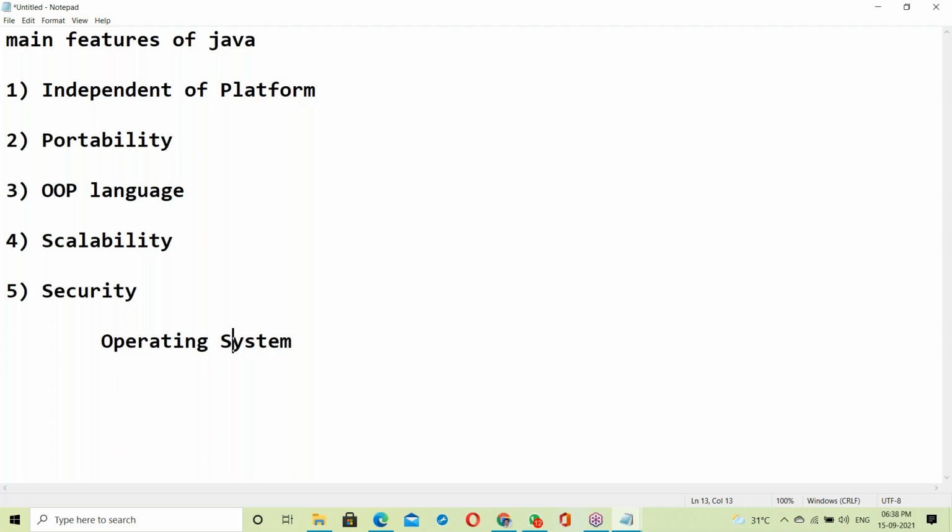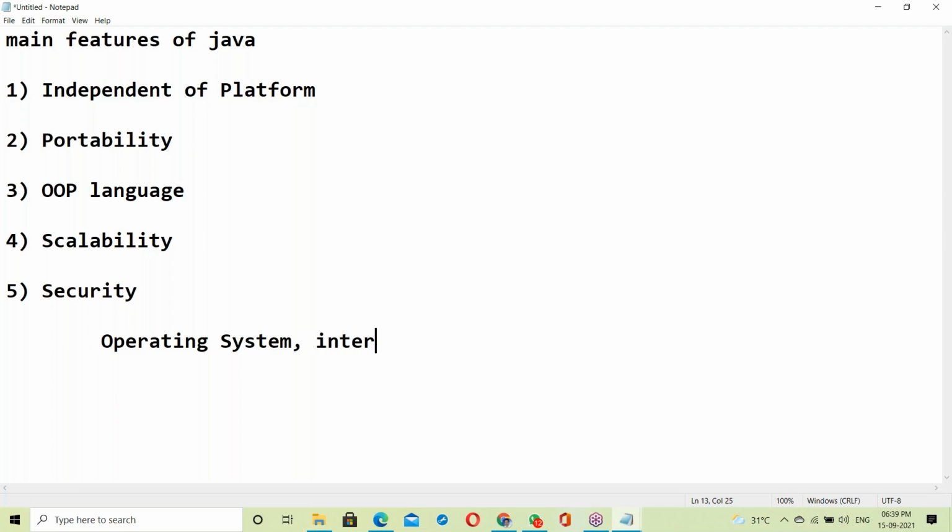Java is independent of OS; how? For that purpose, you must have knowledge of OS. Of course, I'll explain for 10 minutes about OS, how OS is working, what the layers in OS are.